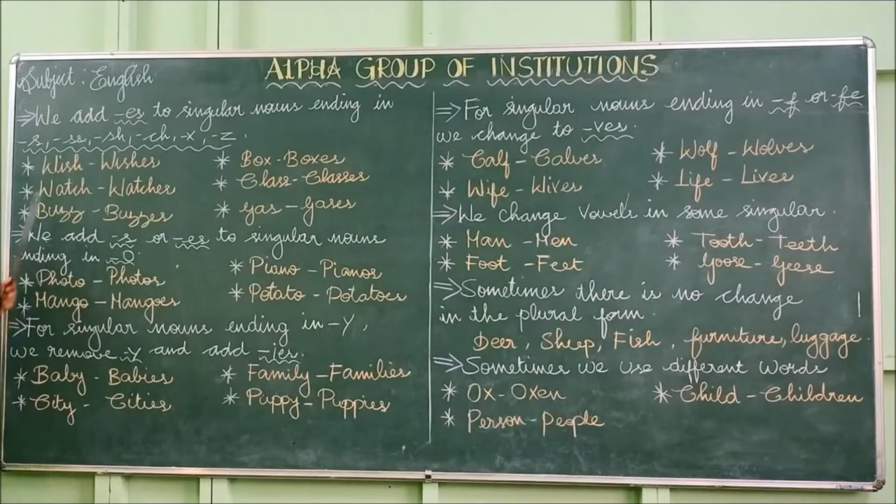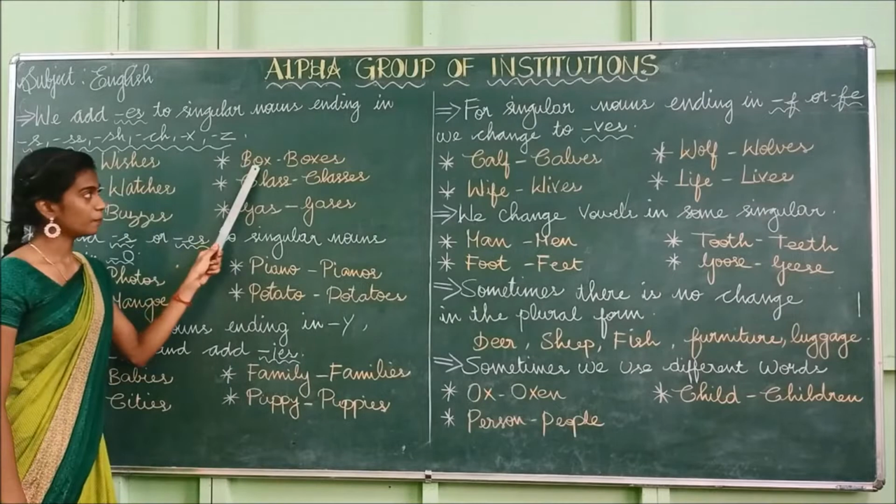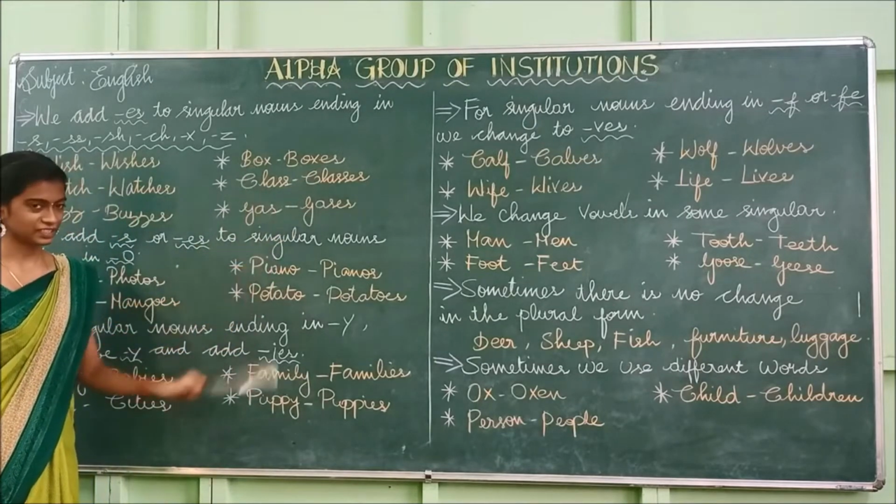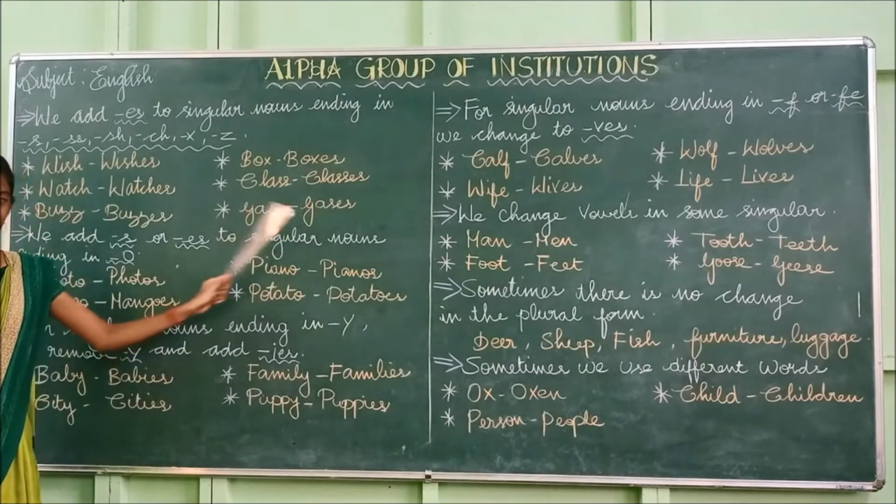Let us see the examples. Wish, wishes, watch, watches, bus, buses, box, boxes, class, classes, gas, gases.